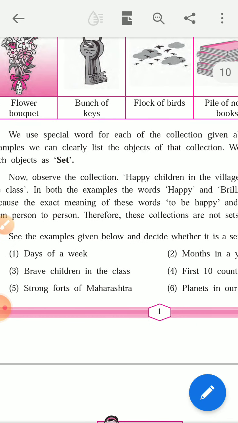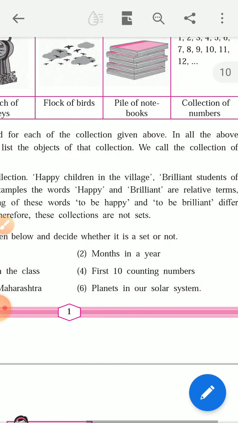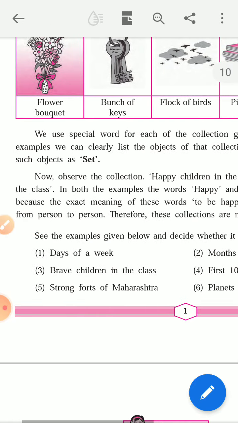Means if we compare two students, we can't say this person is brilliant or this is not brilliant. Or if we compare some people, we can't say that this person is happy and this person is unhappy. So this collection is not a set.